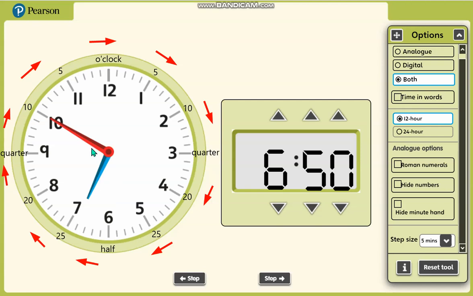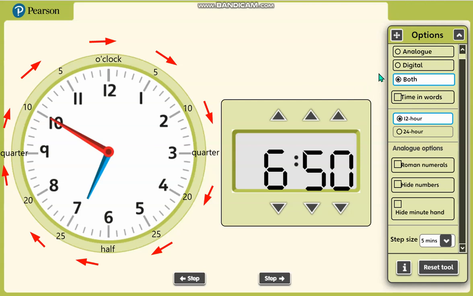Now let's say 6:50, right? So do you think this is past or to? Now look, the minute hand is on the left side. For those who agree that this is to time, thumbs up. And for those who disagree, no, it's not to, it's supposed to be past, you are going to show your thumbs down. Now your teacher will have to check who's got it correct and who's got it wrong.